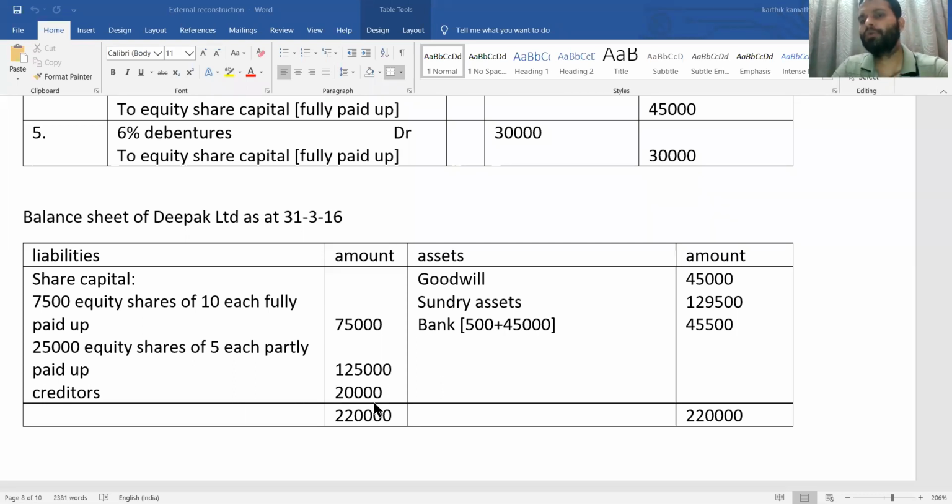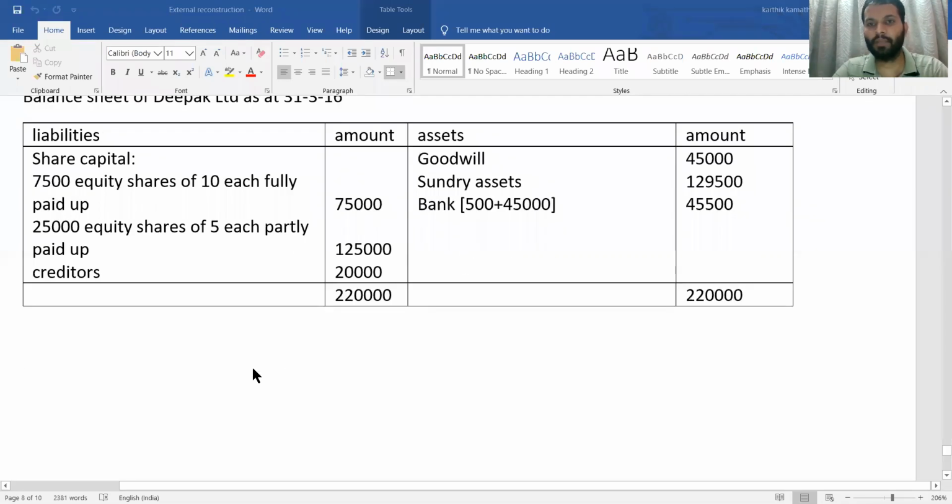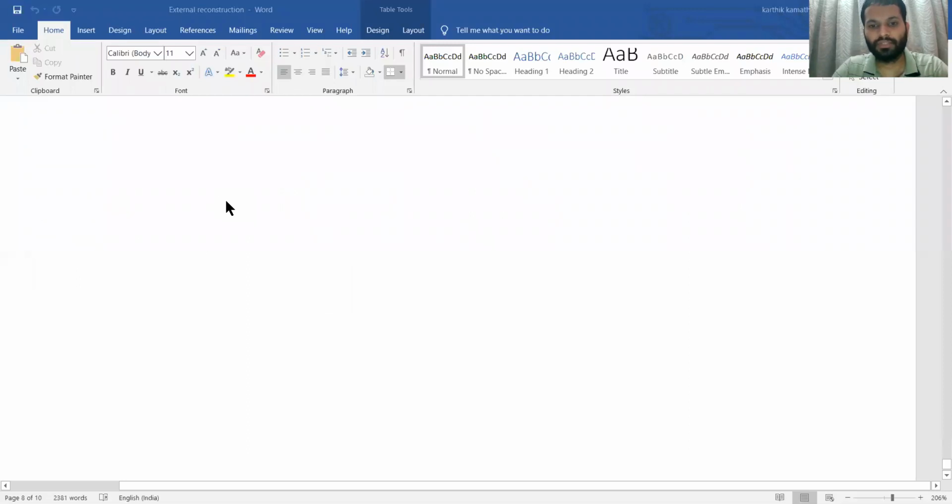First, you need to do all the ledger accounts in the books of the transferor company, then the journal entries in the books of the transferee company, then the final balance sheet. So this is one 24 marks problem repeatedly asked in the examination. Now we are going to see the last problem of this chapter.